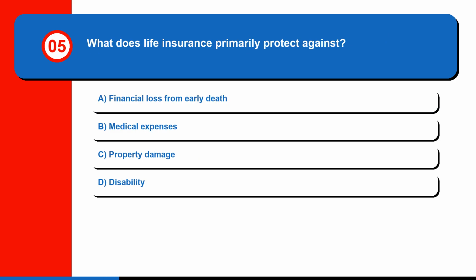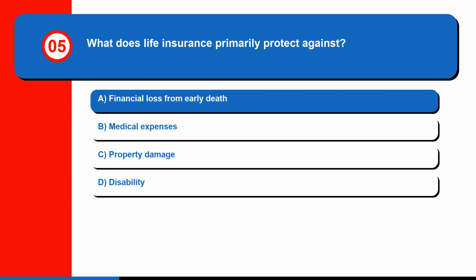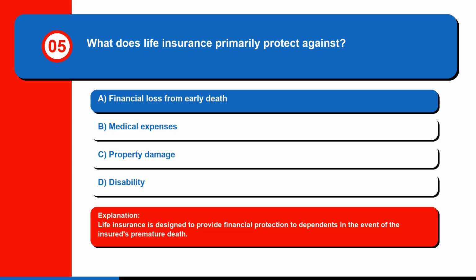Question 5. What does life insurance primarily protect against? A. Financial loss from early death, B. Medical expenses, C. Property damage, or D. Disability. The correct answer is A. Financial loss from early death. Life insurance is designed to provide financial protection to dependents in the event of the insured's premature death.